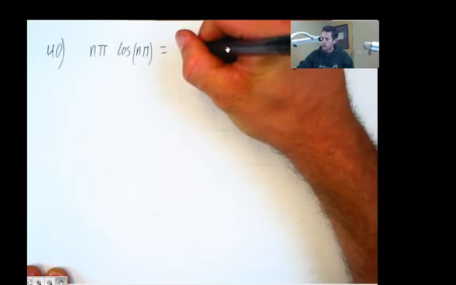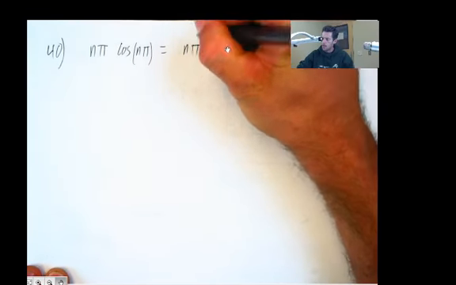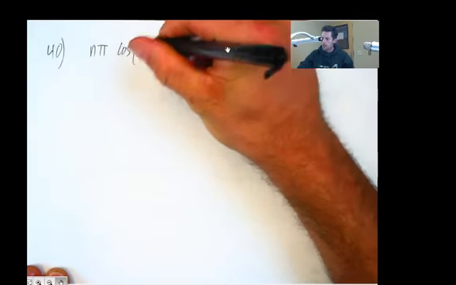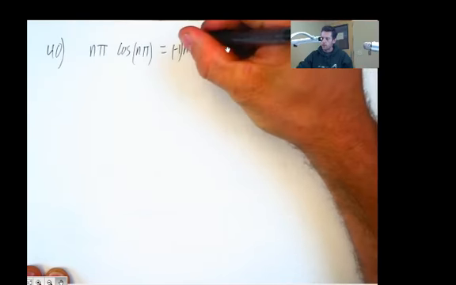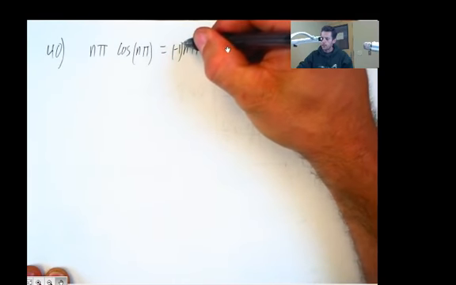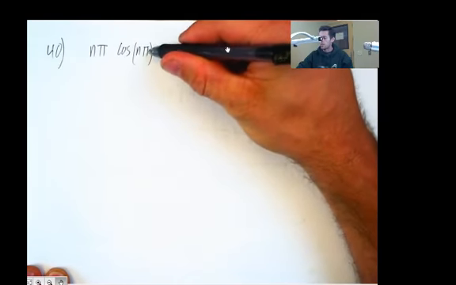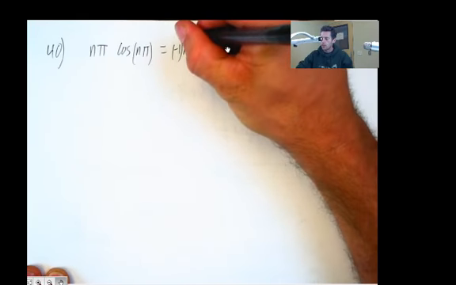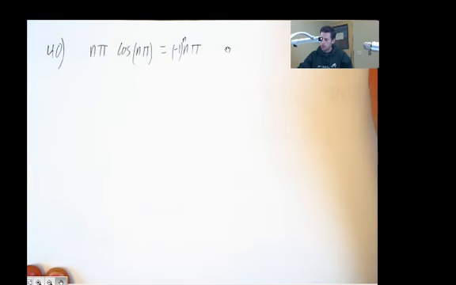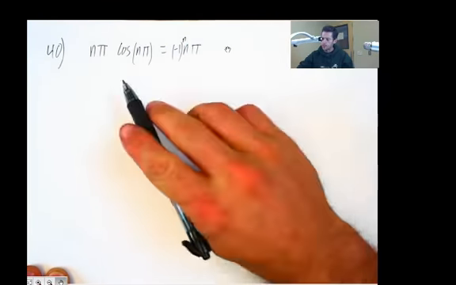I think I could just write this as n pi, and that cosine of n pi just plays the role of a factor of -1. And let me see if I can get that power right. When n is 1, this will be a negative sign, so I think I just need that. Okay, so cosine n pi is just another way of getting an alternating sign, -1 and +1.